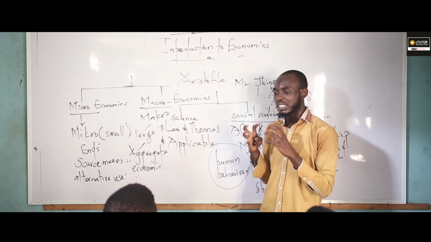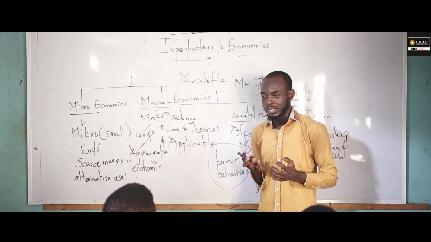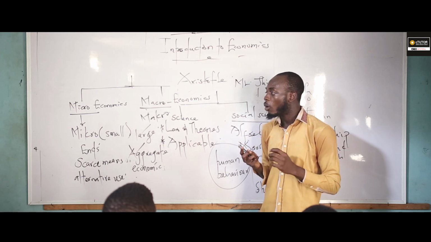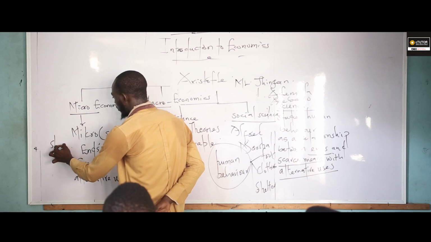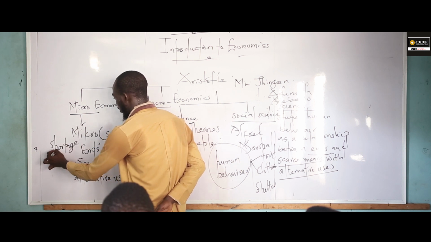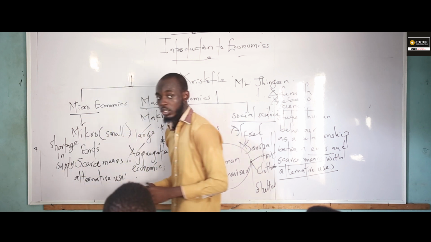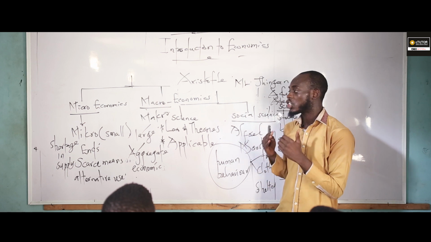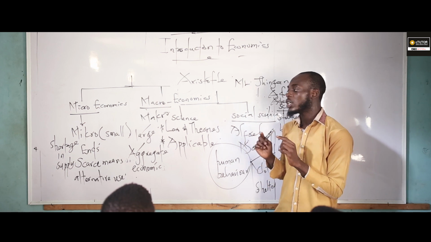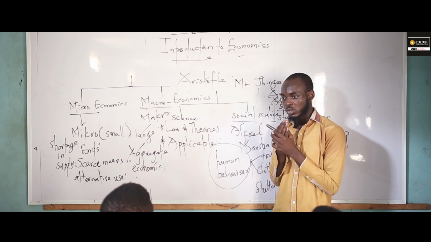Now, when I say something is scarcity, it's not that there is no commodity in the market. I get what I'm saying. But there is shortage in supply. Those are the things that happen in the market. If there is shortage of something in supply, that means we are going to experience scarcity.